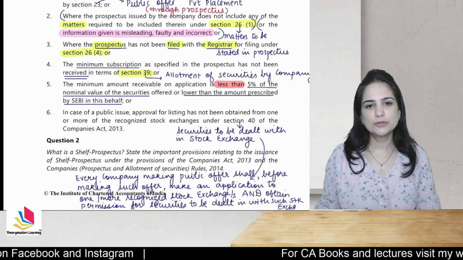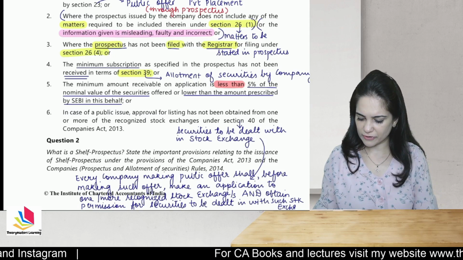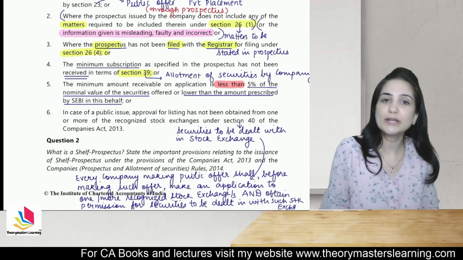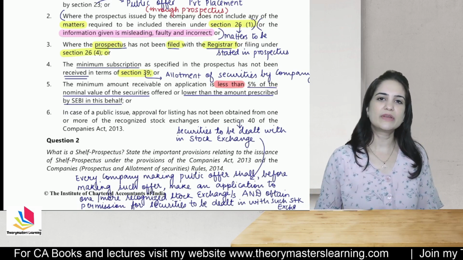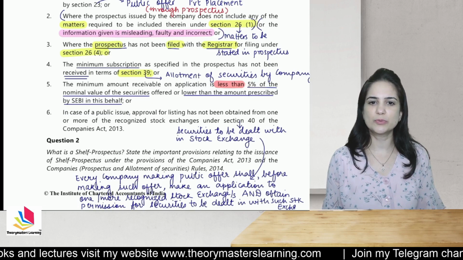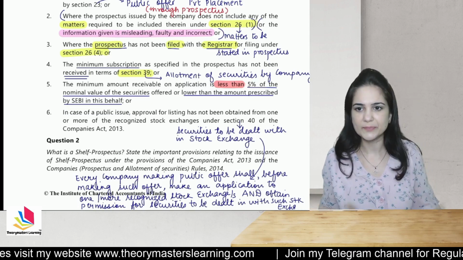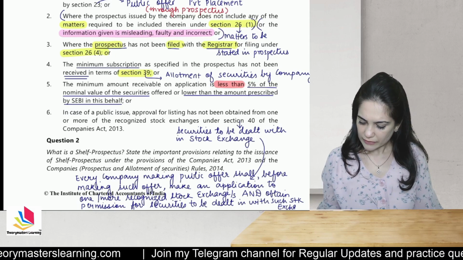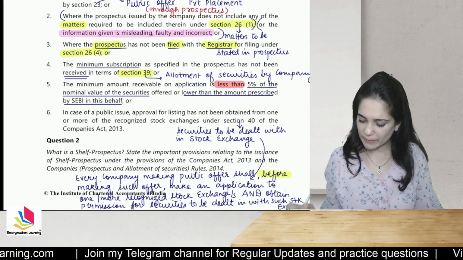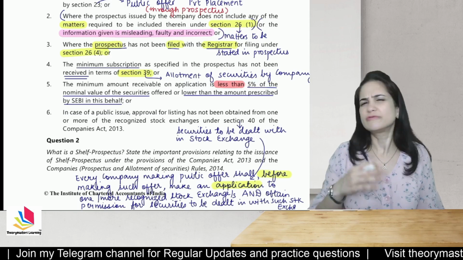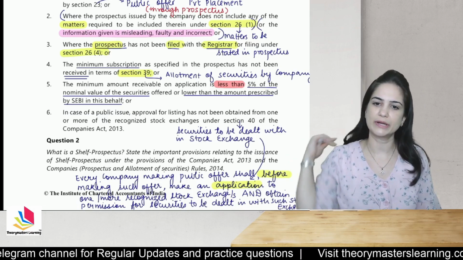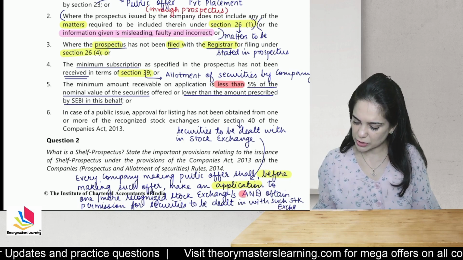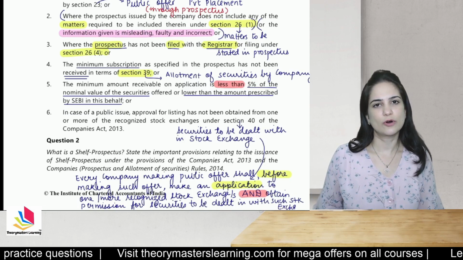In case of public issue, you need to obtain approval from one or more stock exchanges where you have applied for listing, and you have not received their approval. In spite of that, you have allotted shares. What is given in section 40? Now section 40 actually deals with securities to be dealt in with the stock exchange. That is the heading. The provision says that every company making public offer shall, before making such offer, make an application to one or more stock exchanges where they wish to list their securities, and they should also ensure that they have obtained the consent of the stock exchanges wherein they have offered the securities for listing.